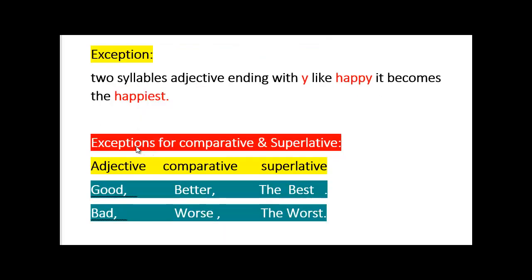We have some exceptions for the comparative and superlative adjective, like good. We don't say gooder or the goodest. We say better and best. And bad, we don't say badder or baddest. No, we say worse and the worst. These are exceptions for the adjectives for comparative and for superlative.